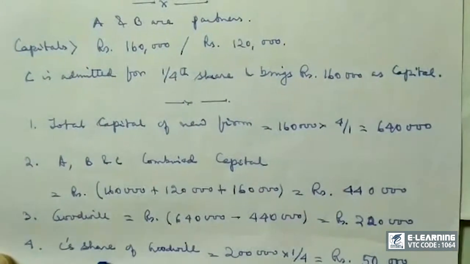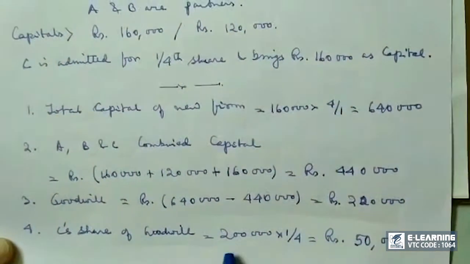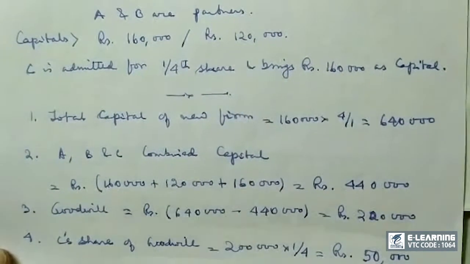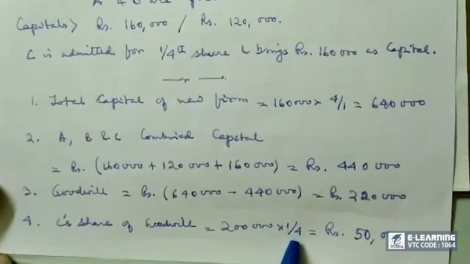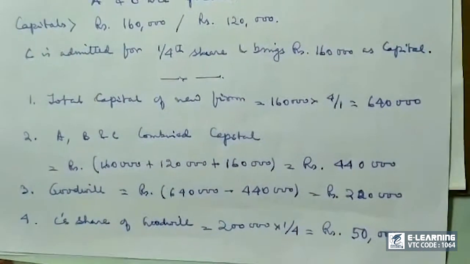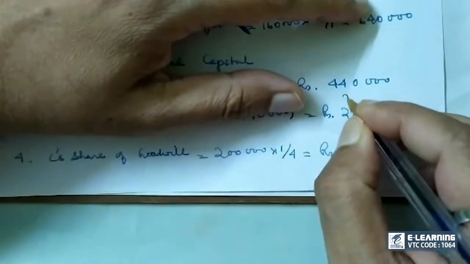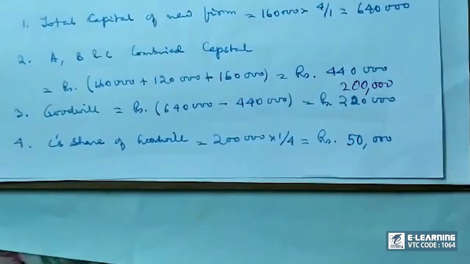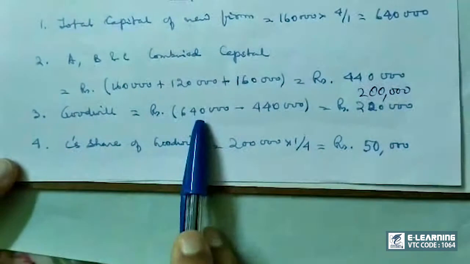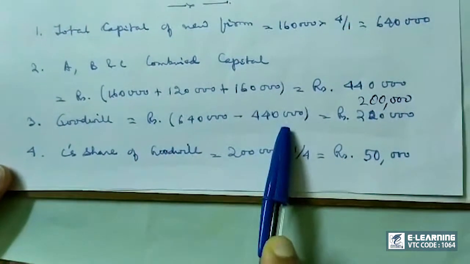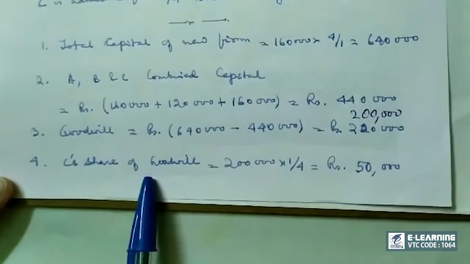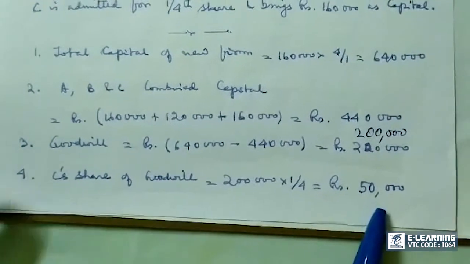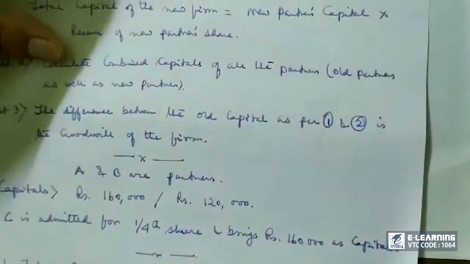Now C's share of goodwill will be 2 lakh into 1/4. Sorry, this is not 2 lakh 20. 6 lakh 40 minus 4 lakh 40,000, so it's 2 lakh. So C's share of goodwill is 2 lakh into 1/4, which is 50,000 rupees.